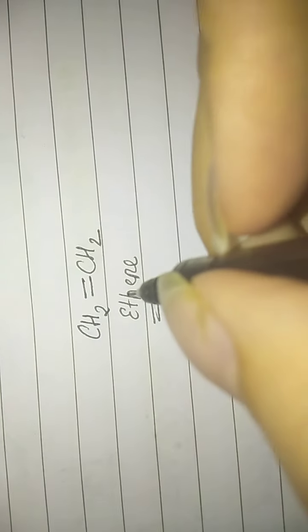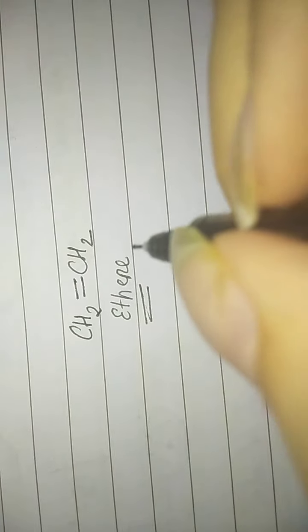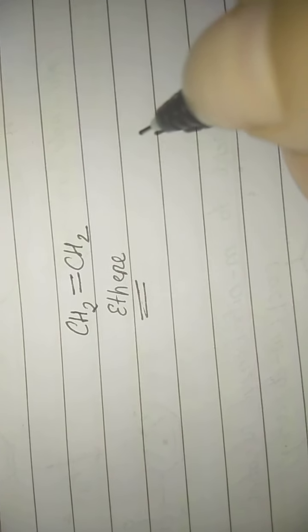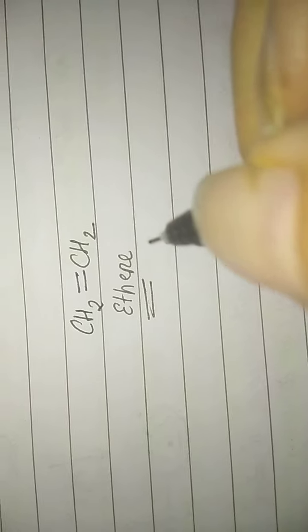Let us start by taking an example of this compound. Now, this is what? Ethene, right? Now, this is one molecule of ethene. If I take many molecules of ethene, then all of them are going to combine together and form a very large molecule, which I will call the polymer of ethene.